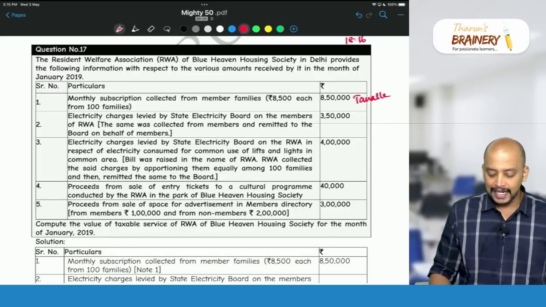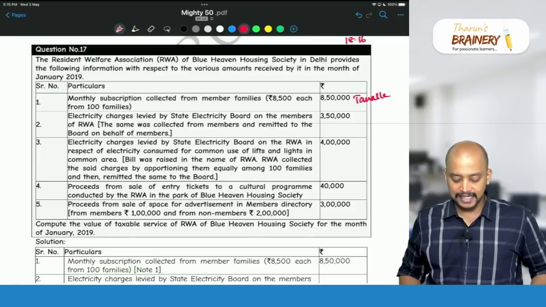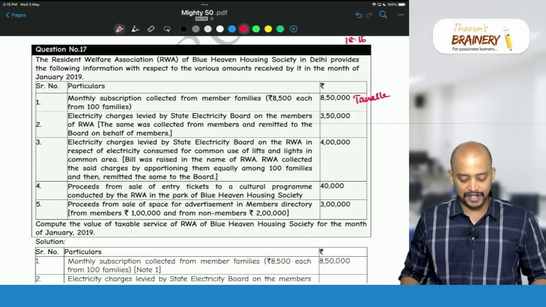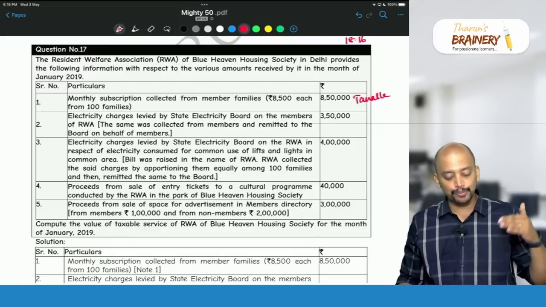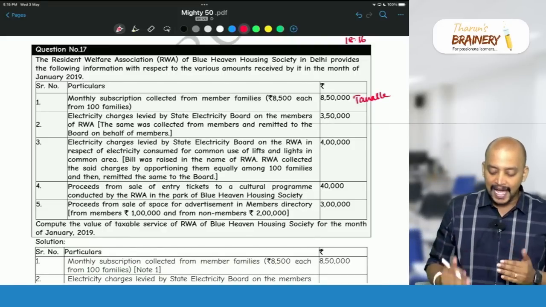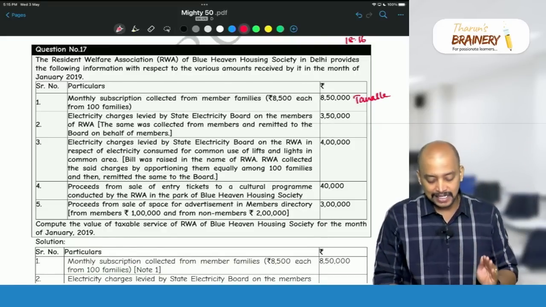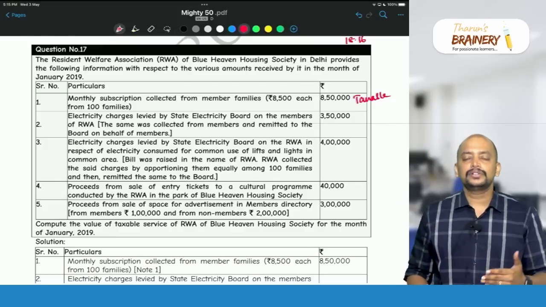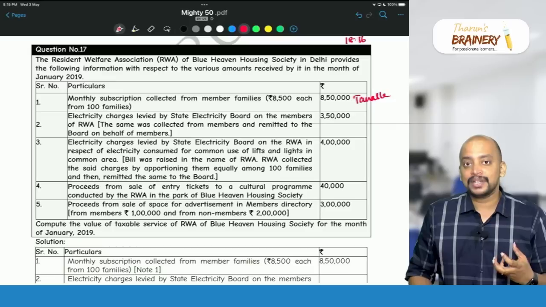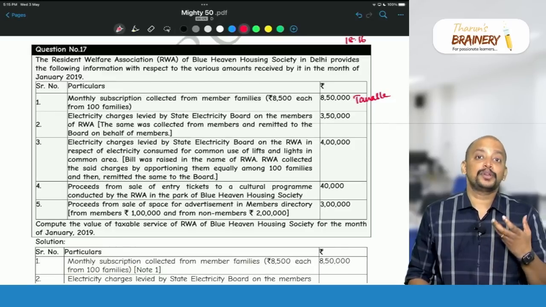And then electricity charges levied by State Electricity Board on the members of Resident Welfare Association, the same was collected from the members and remitted to the board on behalf of the members. Actually this EB charges is on the members of the Resident Welfare Association. So therefore this will be coming under expenditure incurred as a pure agent.